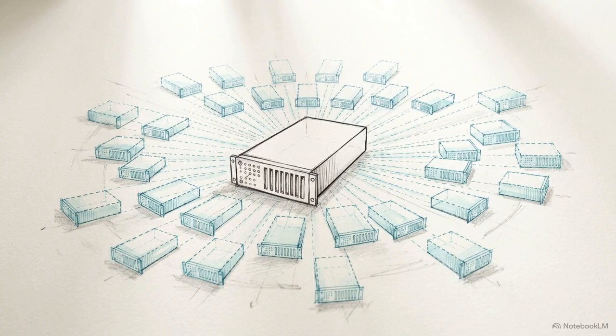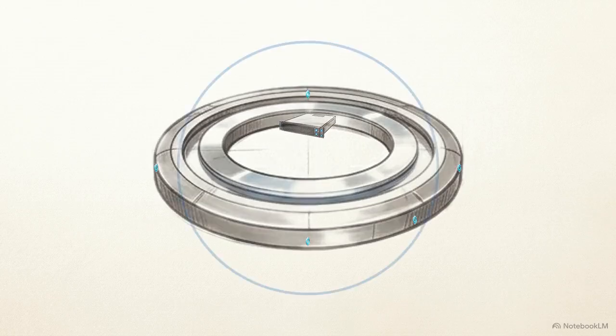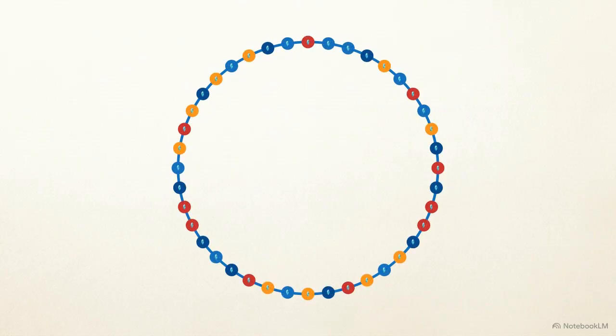To address this, systems like Cassandra and Dynamo use an optimization called virtual nodes, or vNodes. Instead of placing a physical server on the ring once, the hardware is virtualized. The system maps a single server to the ring multiple times using slightly altered identifiers. This technique slices the hash space into micropartitions. By scattering these virtual nodes, the system statistically smooths out the data distribution across the entire ring.